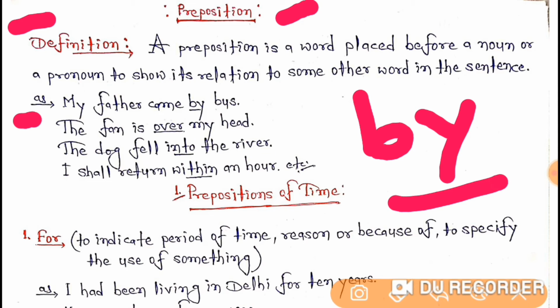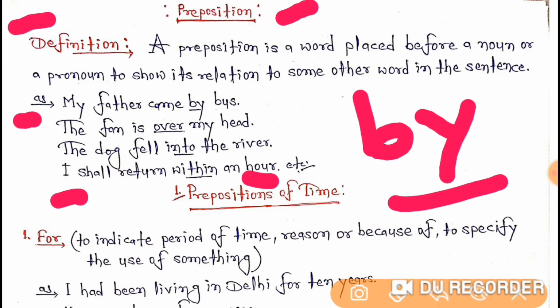In the third sentence, there is into, that is a preposition, and it is making a relation with dog and river. And in the last example, the preposition is within, and this particular preposition is making a relation with the subject I and an hour.